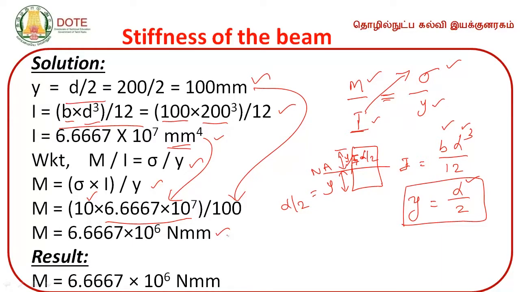So we have to take down the result. Result: M is equal to 6.6667 into 10 to the power 6 Newton mm. We have to take down the result and write the unit also. What is the unit of moment? Newton mm. What is moment? Moment is given by force into perpendicular distance. What is the force? Newton. Distance, mm. So the unit of moment is Newton mm. Okay, clear.